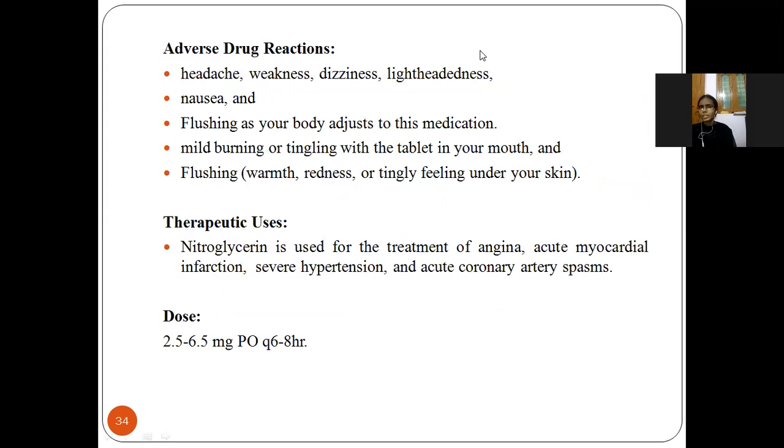So adverse drug reactions are headache, weakness, dizziness, lightheadedness or fainting, meaning a feeling of fainting, nausea, flushing and mild burning in the mouth, and flushing or redness under the skin. Next, therapeutic uses: it is used in the treatment of angina, acute myocardial infarction, hypertension and coronary artery spasm. Dose: 2.5 to 6.5 mg, 6 to 8 hours a day.